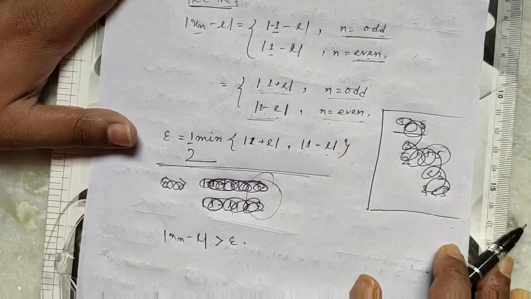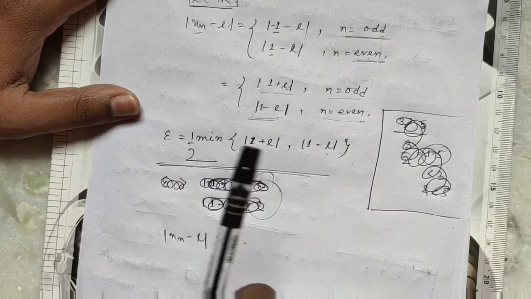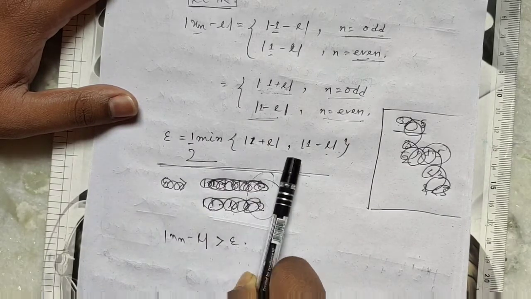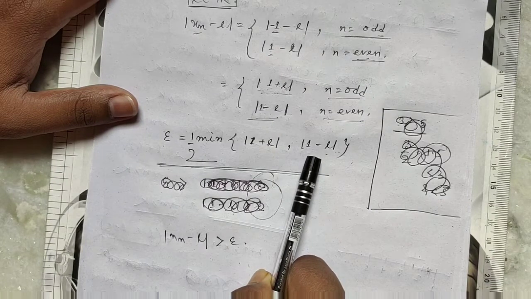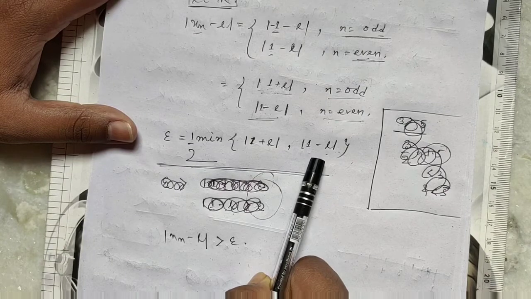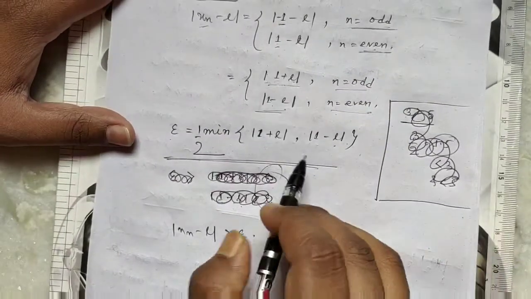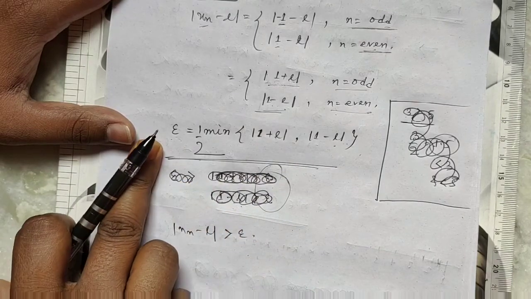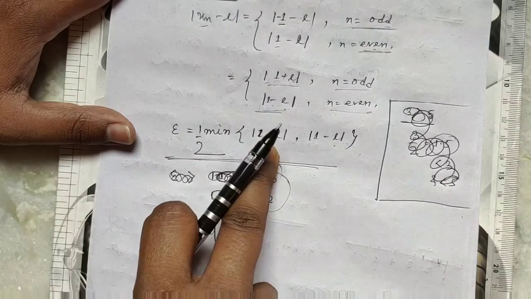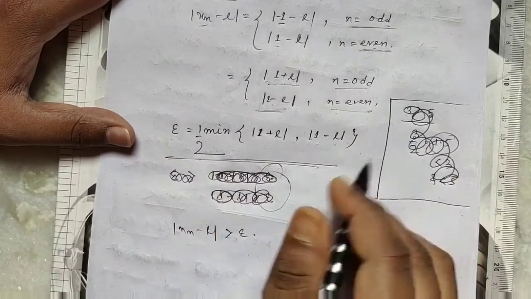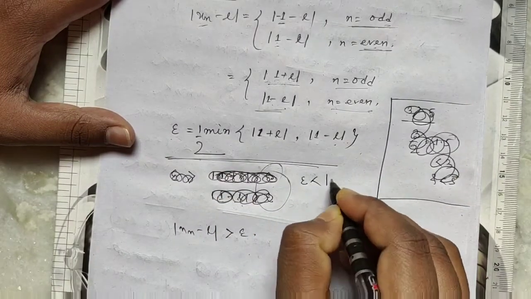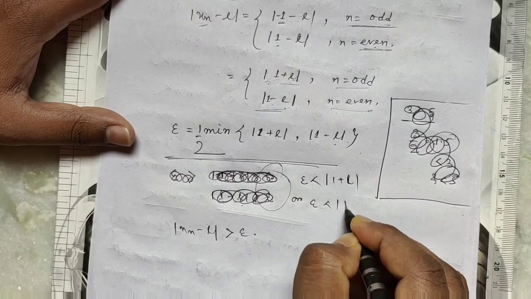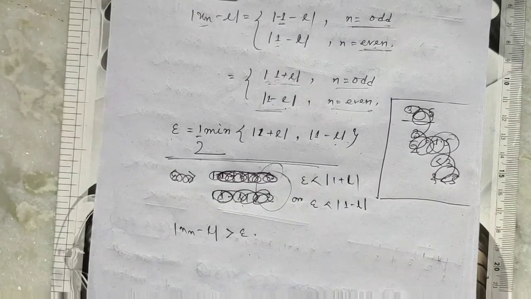Now we choose epsilon as half of the minimum of mod of 1 plus L, comma, mod of 1 minus L. Then epsilon is less than this and epsilon is less than this.